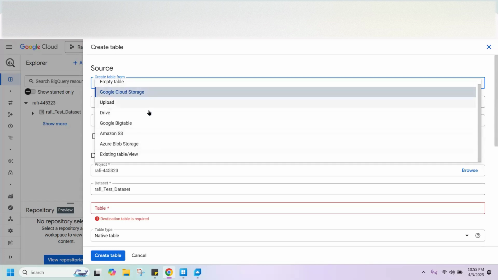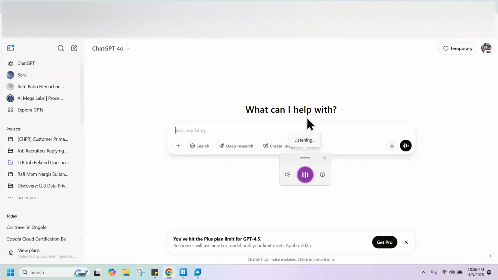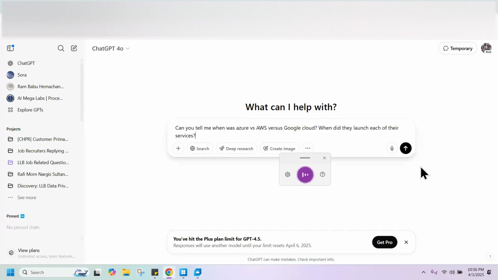When did Google Cloud come about? It was pretty late, after Azure. Approximately what, last year? Need to check the specific year. Can you tell me when GCP launched, and when Azure versus AWS versus Google Cloud launched each of their cloud services?